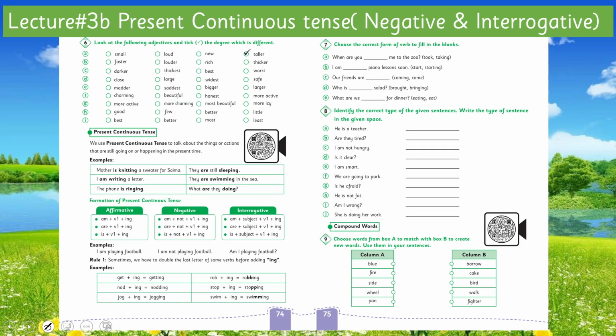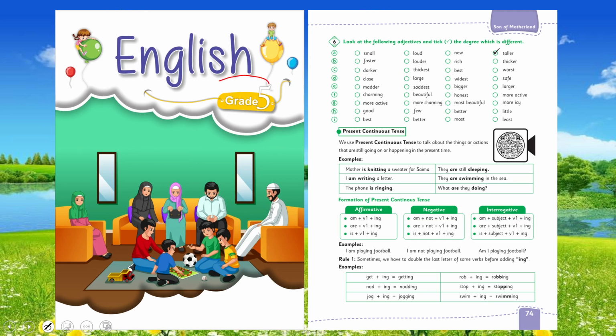In today's lecture, lecture number 3B, we will learn about the present continuous tense and its different sentence structures, like negative and interrogative forms. How can we change sentences into negative and interrogative form? Before, in English for grade 5, my dear students, we have already learned about the present continuous tense and its affirmative form, how we can make its affirmative sentences. So today we are going to learn further about it.